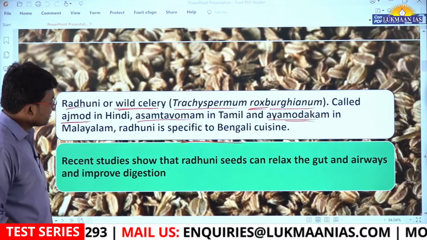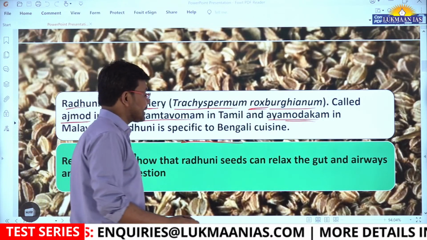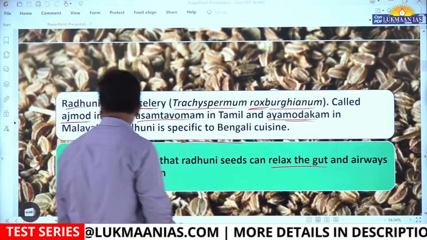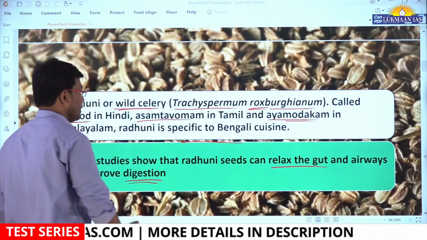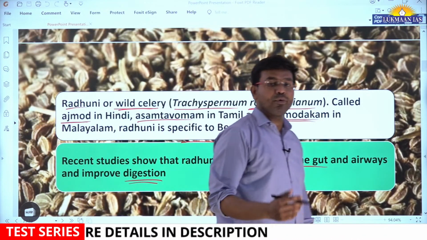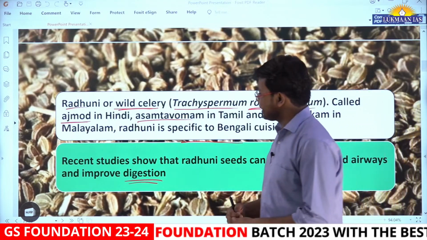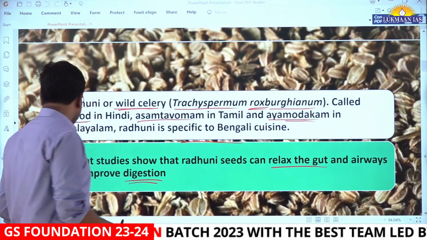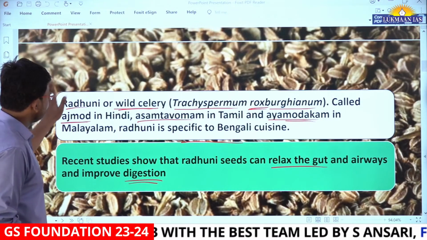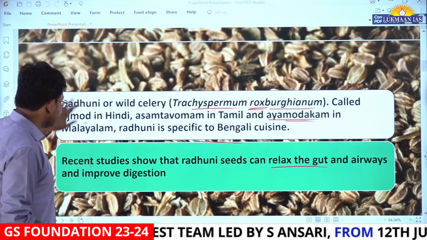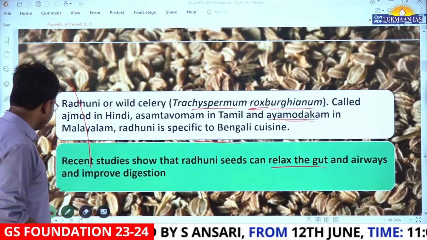Now let us understand why it is important. Recent studies show that Radhuni seeds can relax the gut and airways and improve digestion. If we consume it along with other things, it has the potential of helping us in digestion. Now let us understand a little more about these Radhuni seeds.